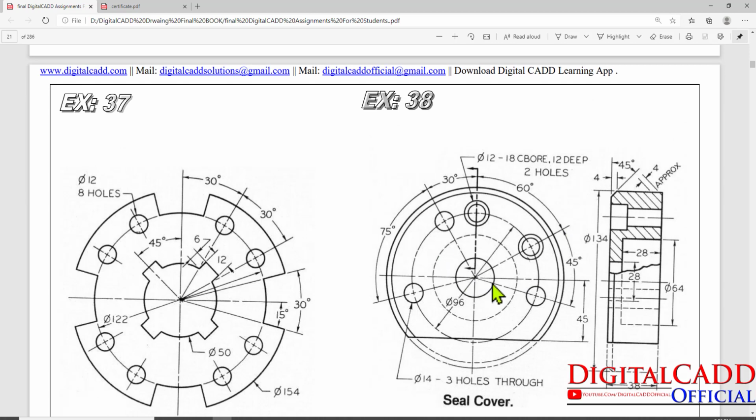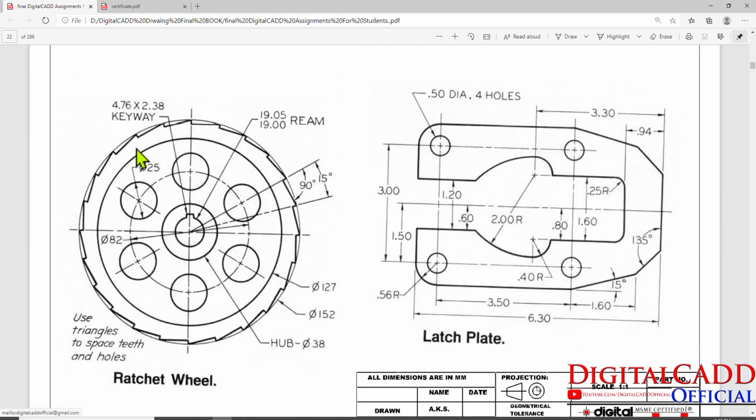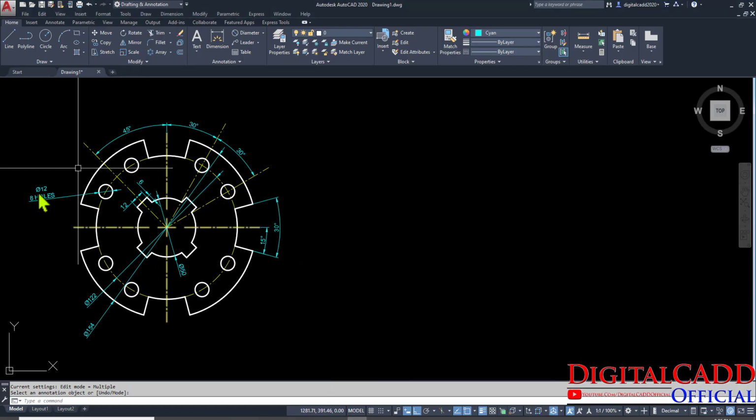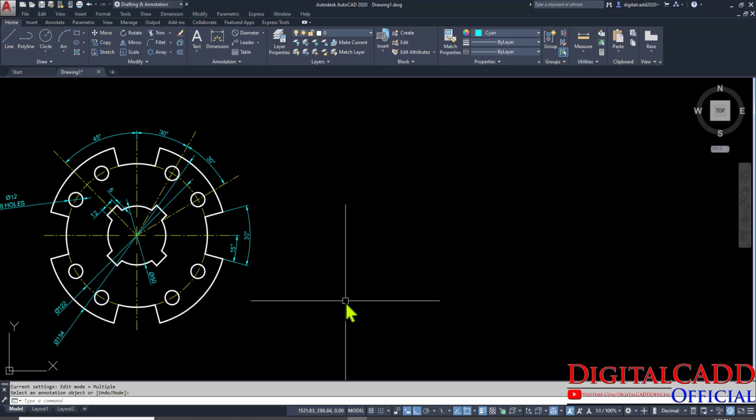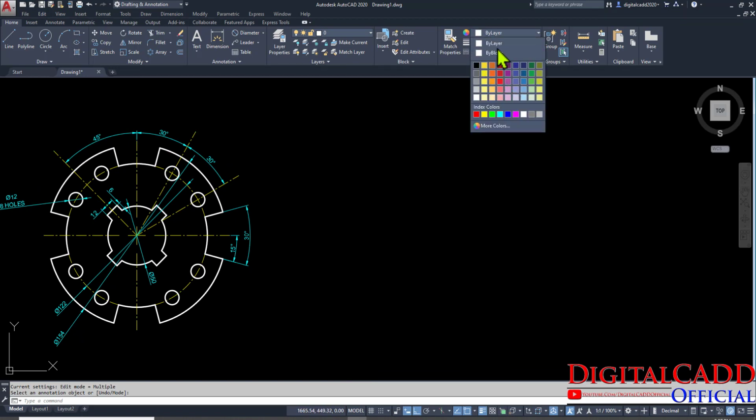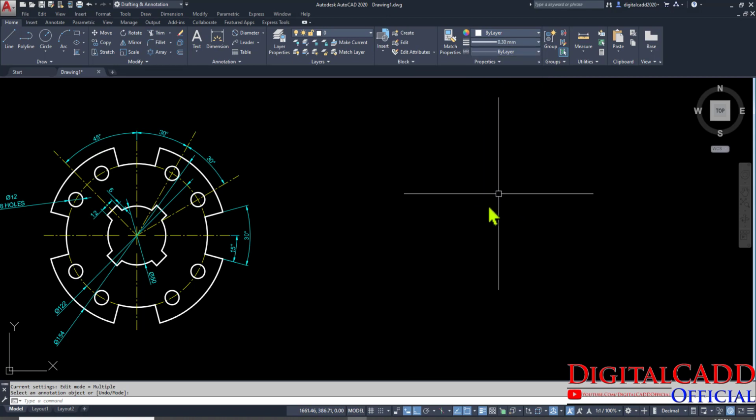We are going to skip this drawing. We will create this drawing in our machine design section. Okay, so let's have a look at this ratchet wheel and how we could create it. Similar to this object, for now we are going to create this 38 diameter circle first, and then rim, and then later on everything. Okay, so press C for circle. Before that we have to change the color to bylayer, and line thickness must be 0.30 mm.